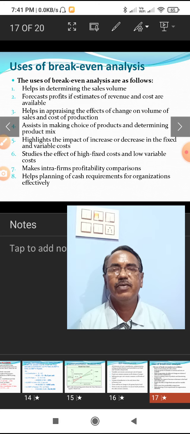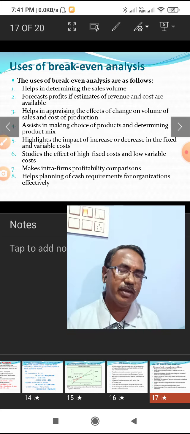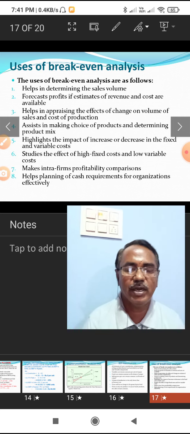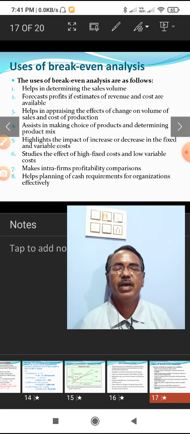Then second, forecast profit if estimates of revenue and costs are available. We can forecast the profit, on which quantity the profit will be. The revenue and the cost will be estimated, which influence the profit. So we can estimate the future profit.